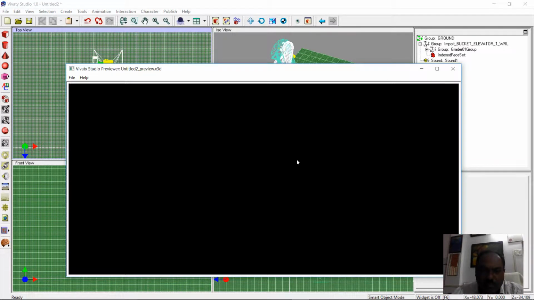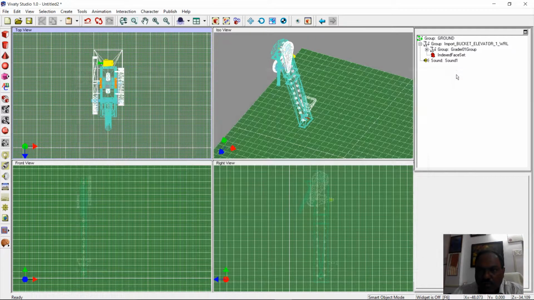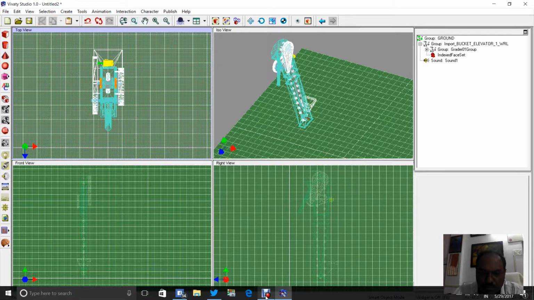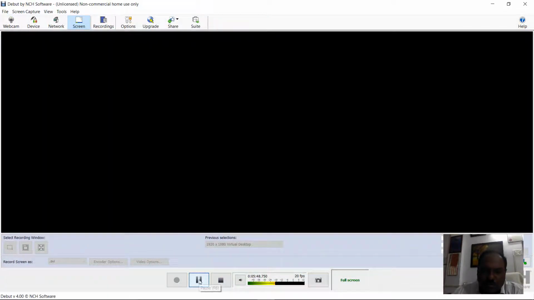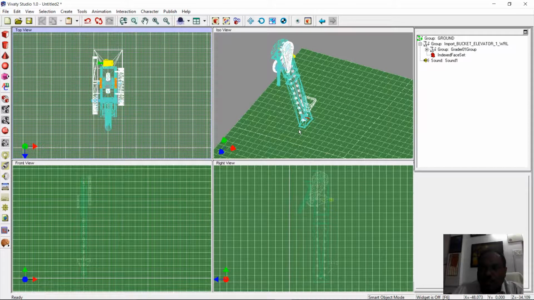whether it is getting played. No problem with that. So this is how we can assign sound to the objects in the VRML. Here what I have done is that I have assigned sound to a specific area. This is the spatial sound.